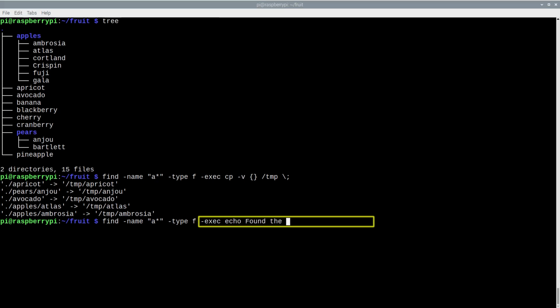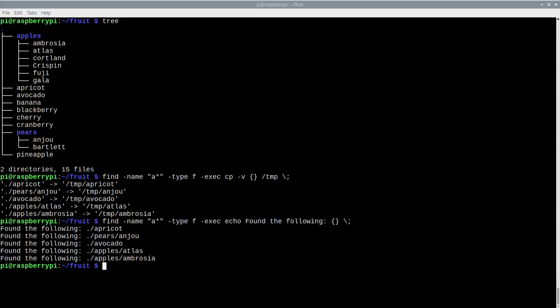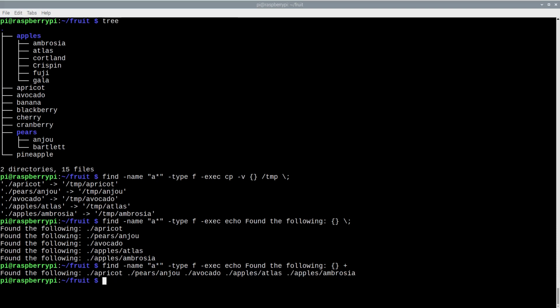For example, here's the output of an echo command. This time, the echo command has executed 5 times, adding its default new line at the end of each line of output. We have the option to execute the command once, with all matching file names used within one command. The only change in such case is replacing the semicolon with a plus character. The plus does not need to be quoted as it is not special to the shell. With this syntax, the curly braces represent all matches as a space-separated list, and curly braces here can only be used once if the plus character is used.